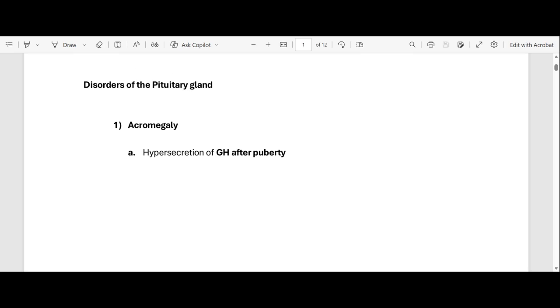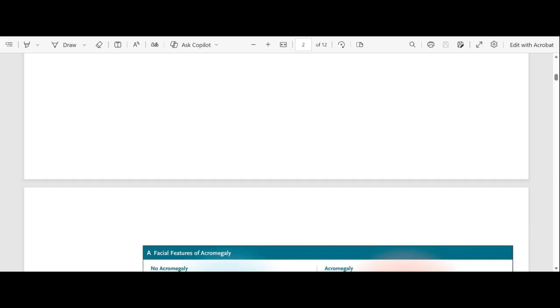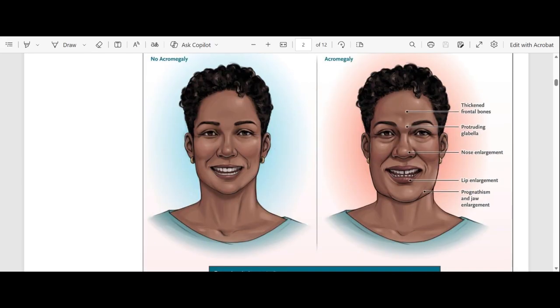There's a disorder that's caused by the hypersecretion, remember, hyper means more, of the growth hormone after puberty, and that disorder is called acromegaly. So that's the first disorder. Let's just look at it. How does it look?